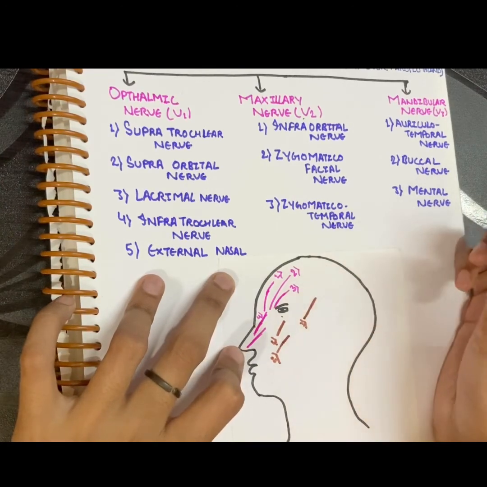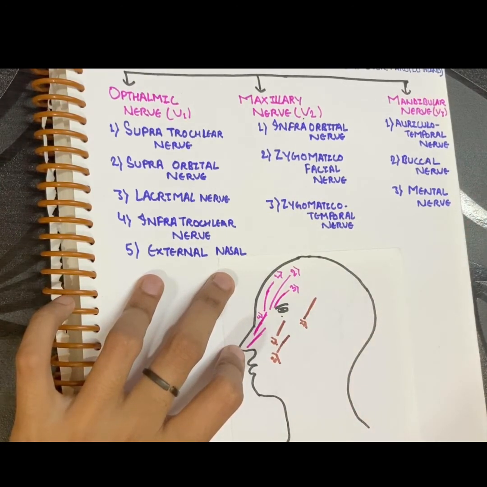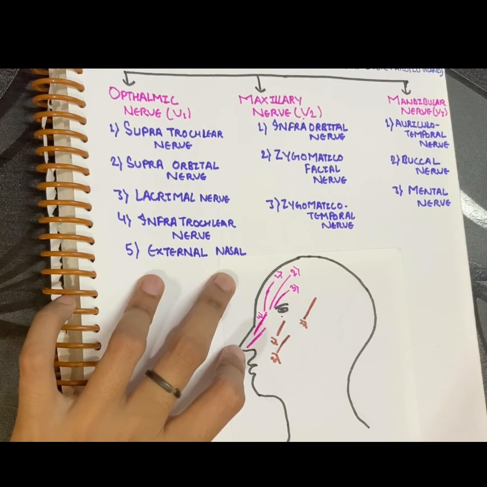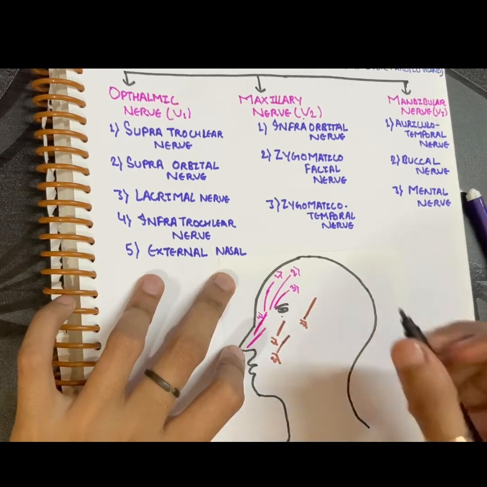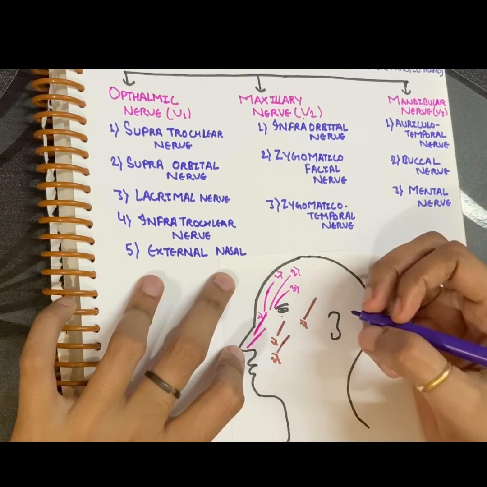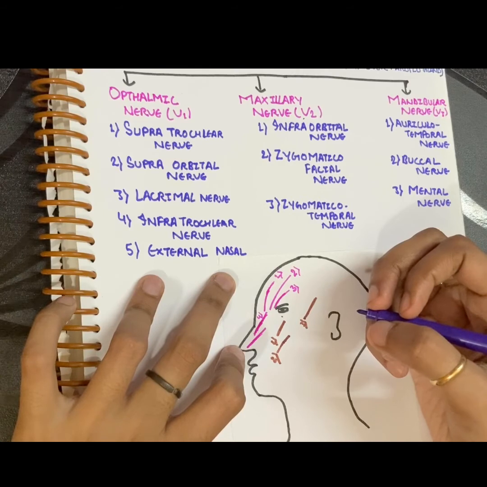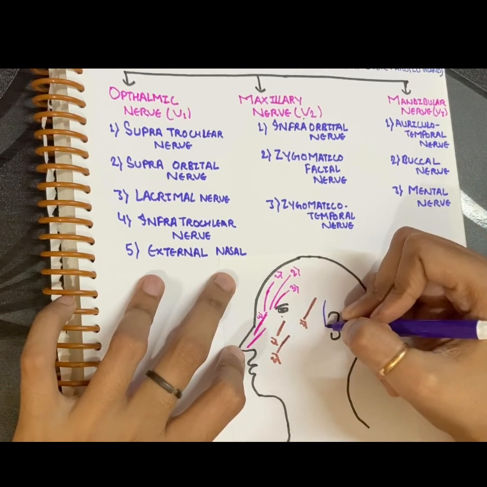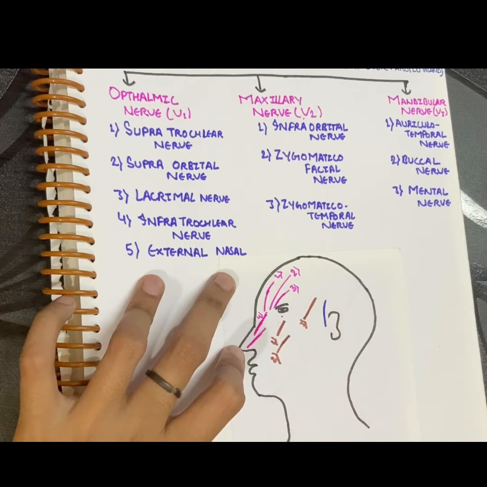Now mandibular nerve will supply the area near the mandible. So it has 3 branches: auriculotemporal, buccal nerve and the mental nerve. Auriculotemporal will supply 2/3 of the lateral side of the auricle. So if the ear is here, auriculotemporal will be somehow here. Buccal nerve will supply your cheek region.